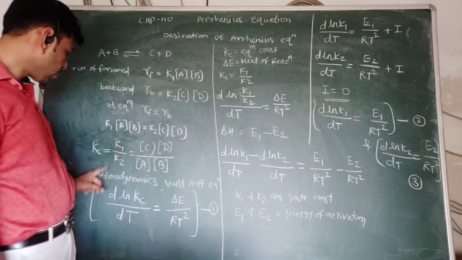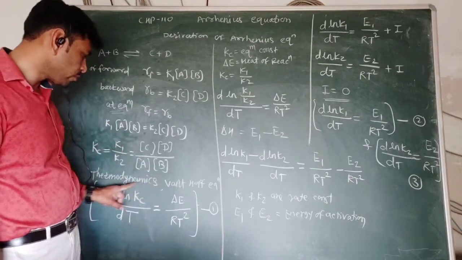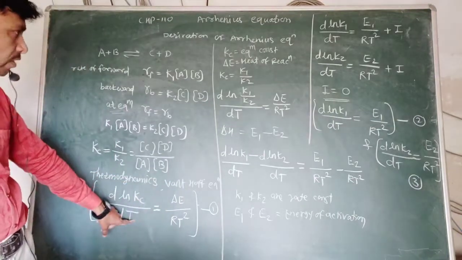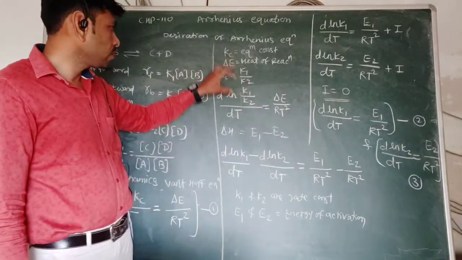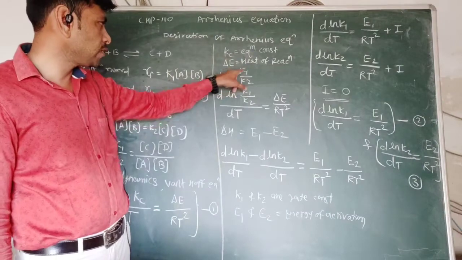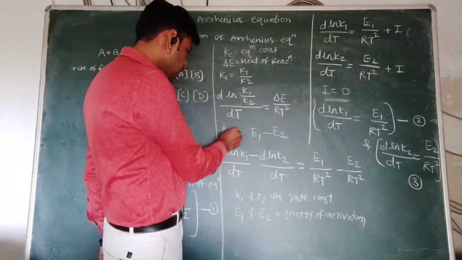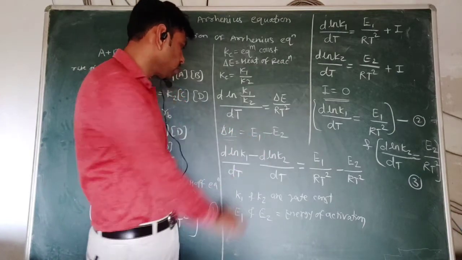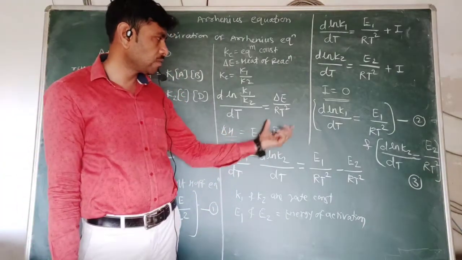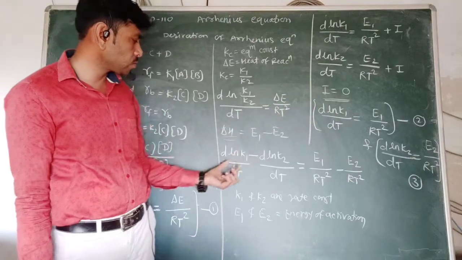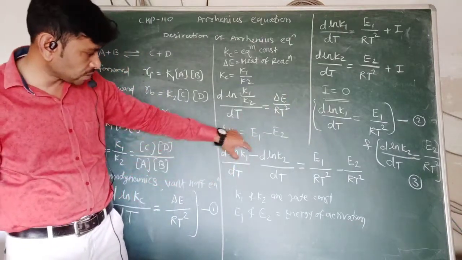So Kc equal to K1 upon K2. From the Van 't Hoff equation of thermodynamics, we have written this equation where we have substituted the value of Kc, K1 upon K2. We obtain this equation, in which we have substituted the value of delta H, heat of reaction, E1 minus E2 for delta E also. So we have written this equation in this format.